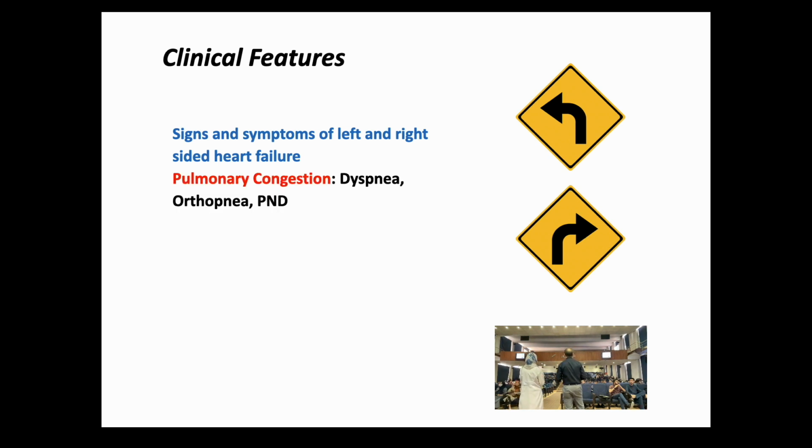So why do you develop pulmonary congestion? There is a discrepancy in the output of the left heart and right heart. The left heart is not ejecting, the right heart is normally ejecting. So pulmonary venous congestion and arterial congestion starts. So it is the difference between the cardiac output of the left side of the heart and the right side of the heart. If both hearts are weak, you're probably not going to have that much congestion in the lungs. So it is the discrepancy between the left heart and the right heart. Left heart is not ejecting, the right heart is ejecting normally, then you have this pulmonary congestion.